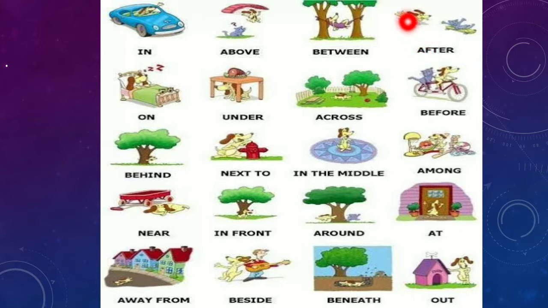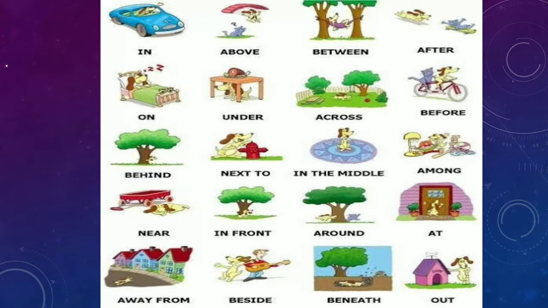After, you can see this is followed by him. Okay, so the cat is followed by this dog, so he is after. On, as you can see, it is used when one thing touches the surface of another from above. Okay, and here is under, you can see the dog is under the table, right? It is used when one thing is exactly below the other without touching.